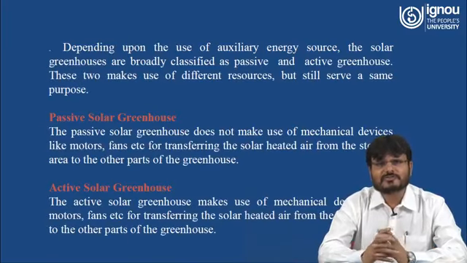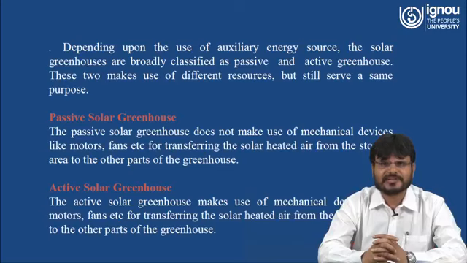Depending upon the use of auxiliary energy sources, solar greenhouses are broadly classified as passive and active greenhouses. These two make use of different resources but still serve the same purpose. So what are these two types of solar greenhouse? One is passive, another is active. What happens in a passive solar greenhouse? The passive solar greenhouse does not make use of any mechanical devices like motors, fans, etc. for transferring the solar heated air from the storage area to the other parts of the greenhouse.